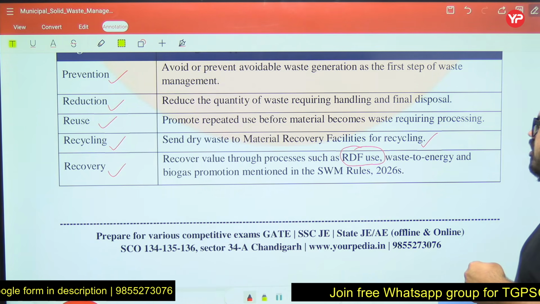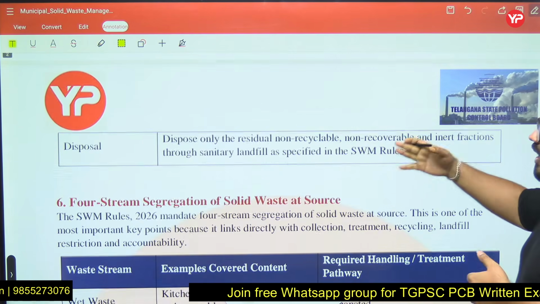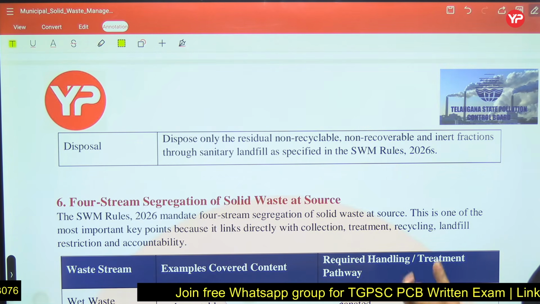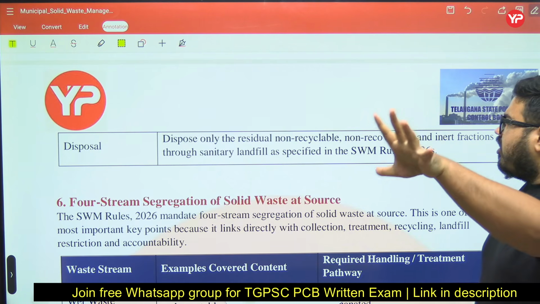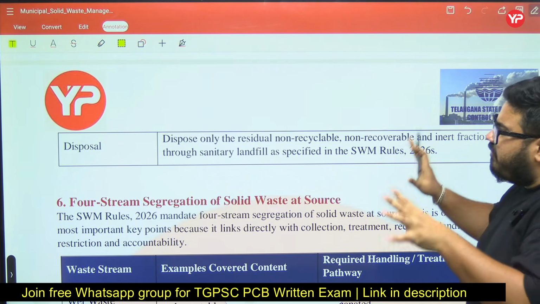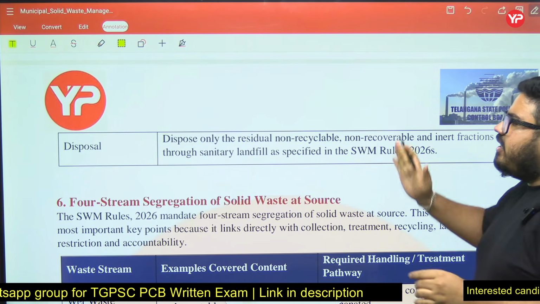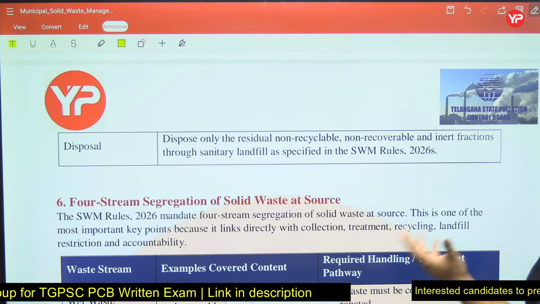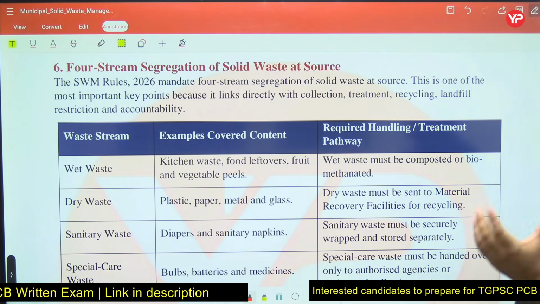So biogas promotion is mentioned in Solid Waste Management Rule 2026. Last is disposal. Dispose only the residual. We will dispose only the residual, non-recyclable, non-recoverable inert fractions. Inert fractions means those are non-reactive, nothing can be done with them, and they are basically thrown on a landfill as specified in 2026.